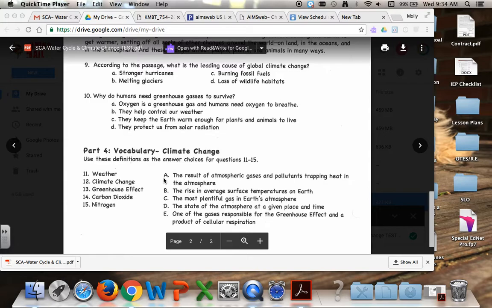Letter A, the result of atmospheric gases and pollutants trapping heat in the atmosphere. Letter B, the rise in average surface temperatures on Earth. C, the most plentiful gas in the Earth's atmosphere. D, the state of the atmosphere at a given place in time. Or E, one of the gases responsible for the greenhouse effect and a product of cellular respiration.